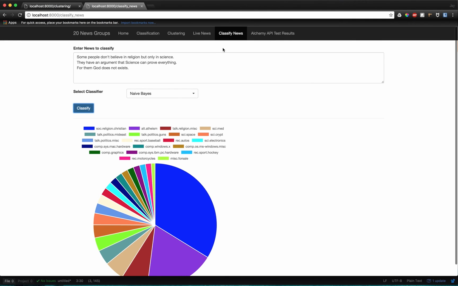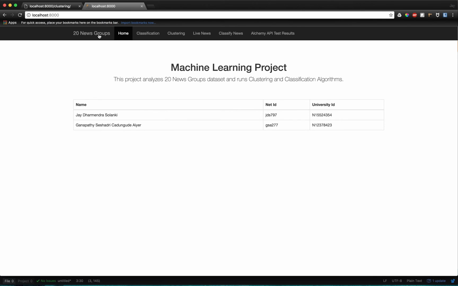So now, Ganpati would like to conclude the video by saying a few words. Basically, after doing several experiments, we were able to conclude that clustering algorithms are not good for labeled data, as we are not able to find good results. It should be used for unlabeled data to find intuitive results. For classification algorithms, we implemented multinomial naive Bayes and SVMs, and we were able to see from the results that SVM performs much better than multinomial naive Bayes.